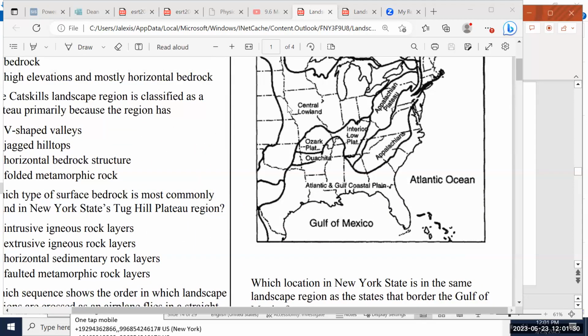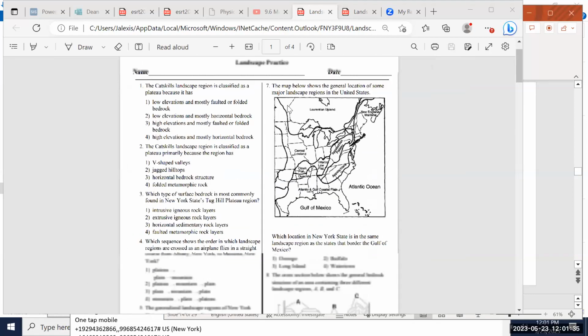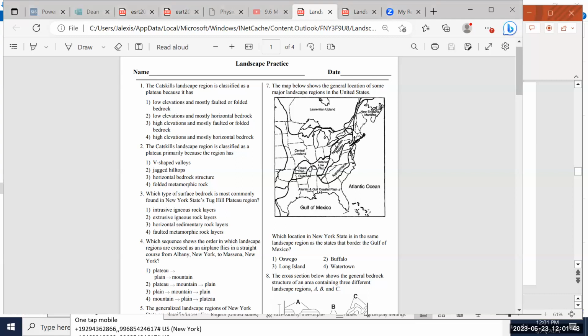So at page 7, we see here, let me zoom out. It says the map below shows the general location of some major landscape regions in the United States. So it gives us pictures of lowlands, plains, plateaus, etc. Which location in New York State is in the same landscape region as the states that border the Gulf of Mexico?